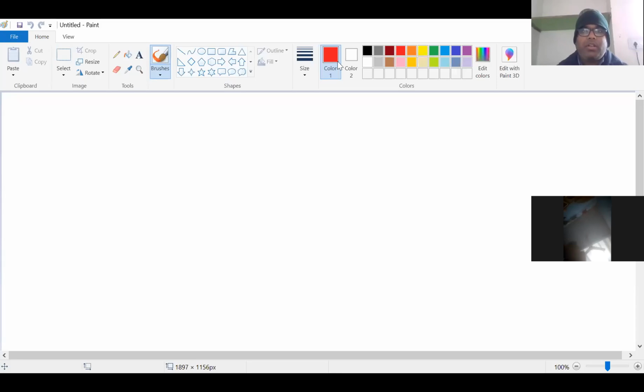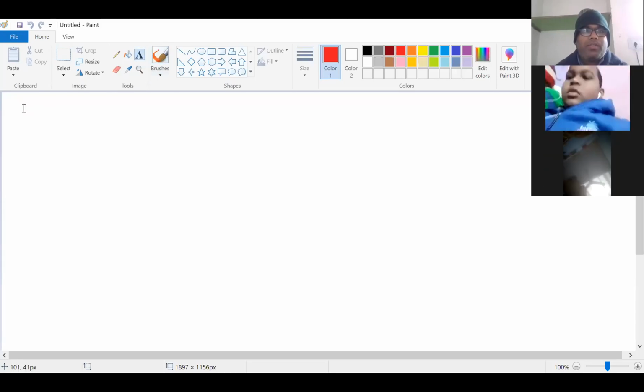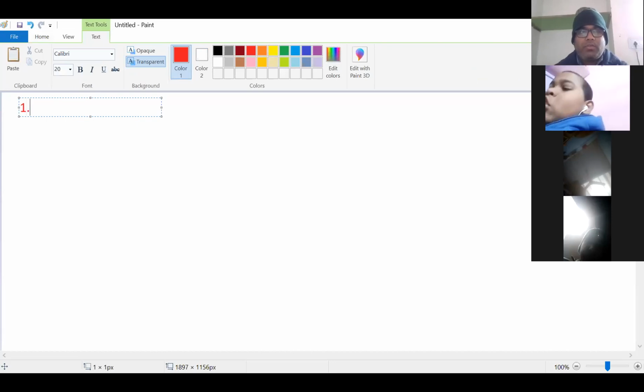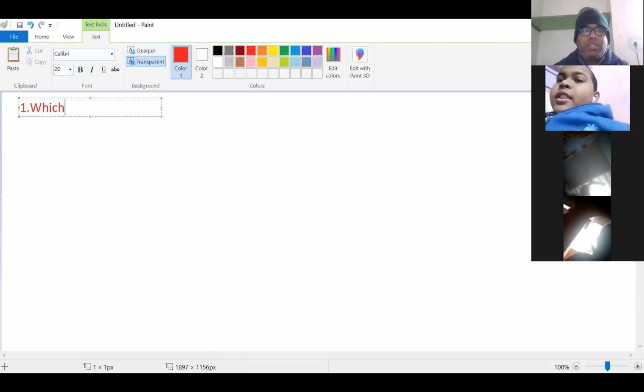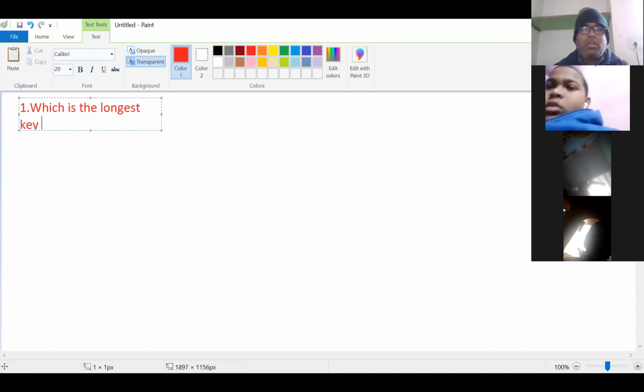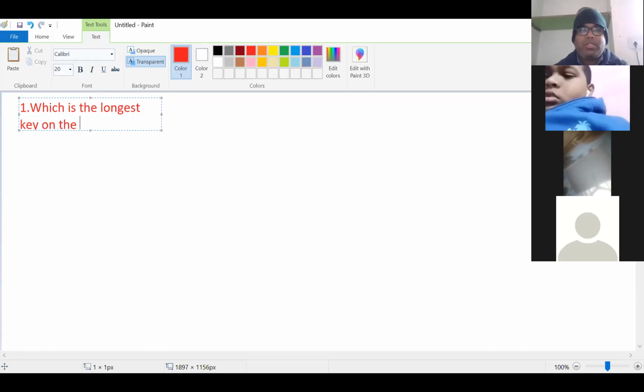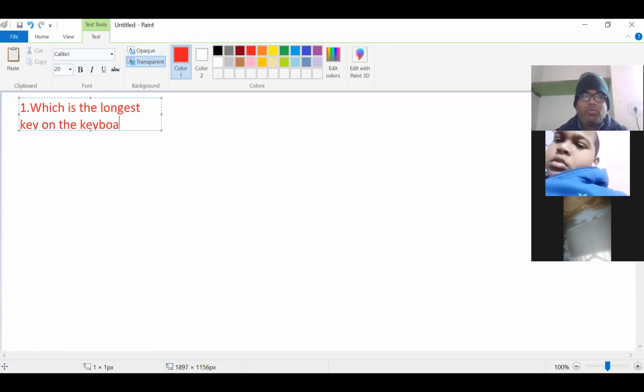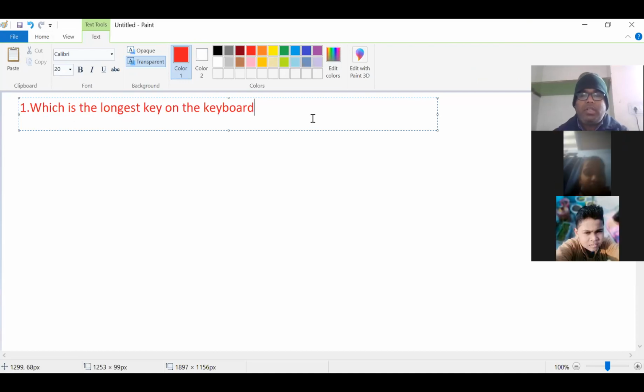First question, everyone. Which is the longest key on the keyboard? Which key is the longest key on the keyboard?